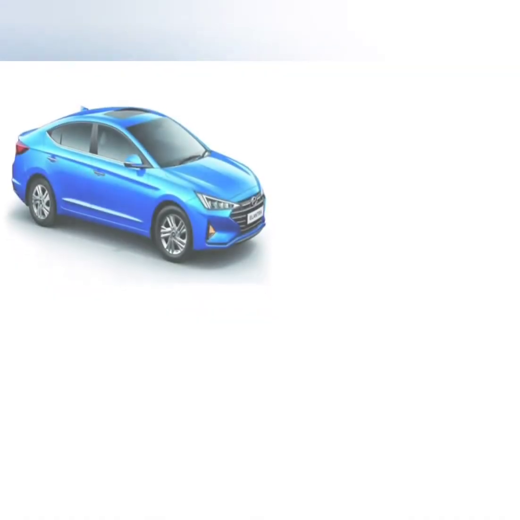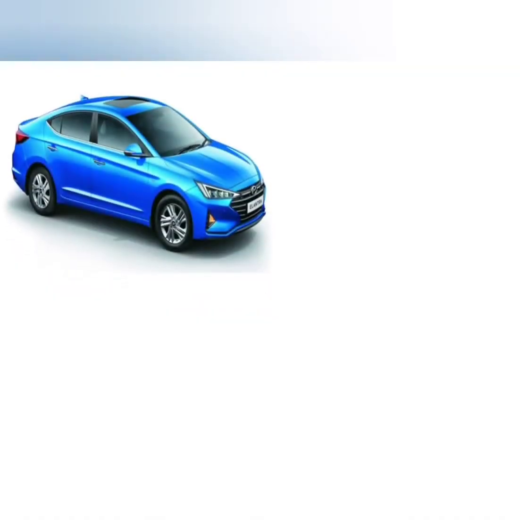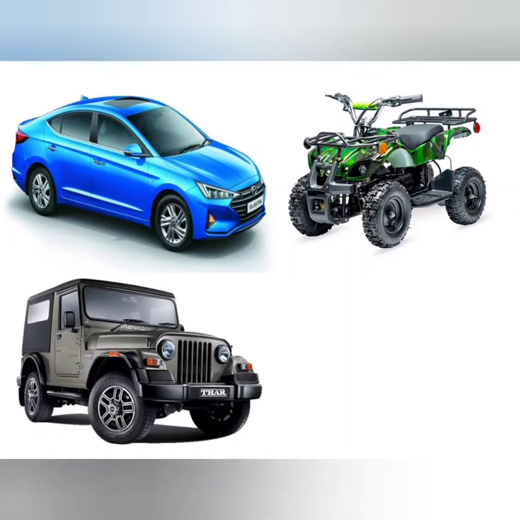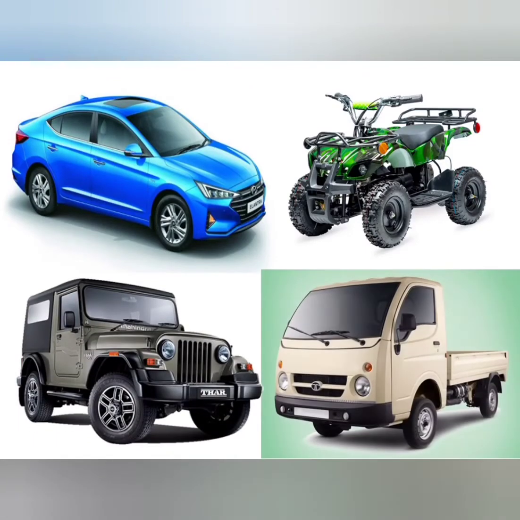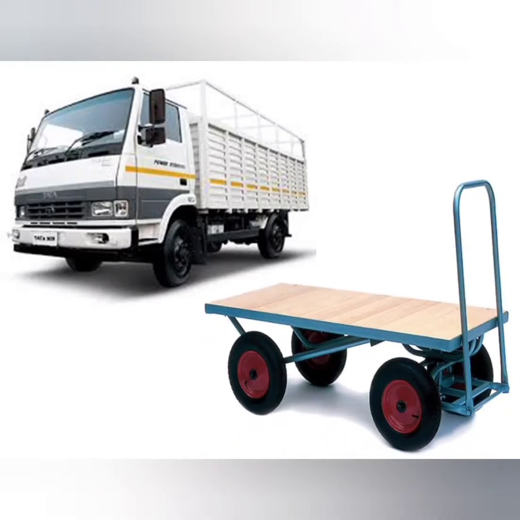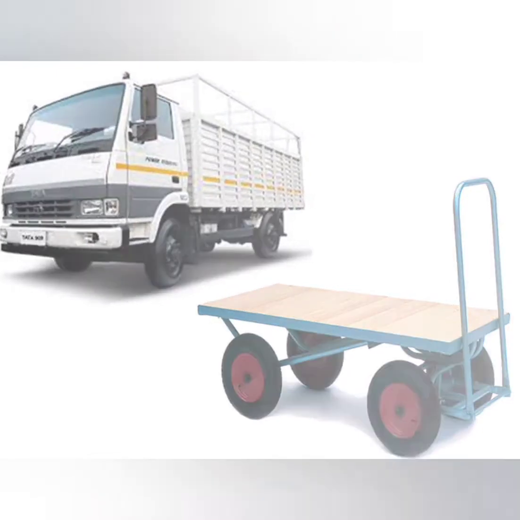Yes, a car. Absolutely right. An ATV bike. It is called an ATV motorbike. A jeep. A tempo truck. So these are all 4-wheeler vehicles, right? A small little truck. This truck has got 4 wheels and a wagon. So these are the 4-wheeler vehicles.